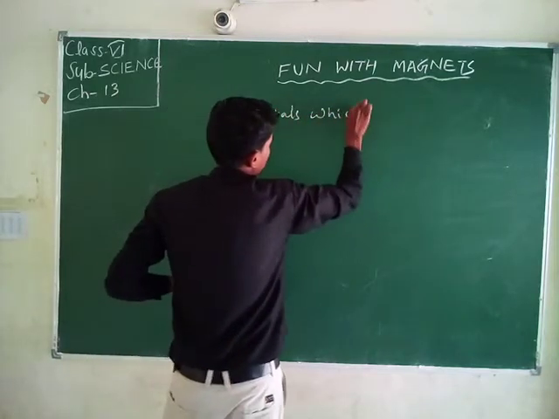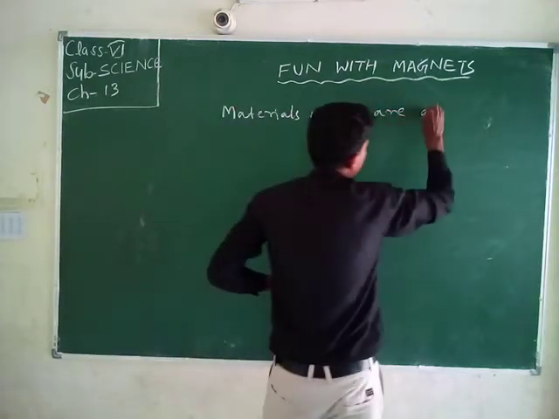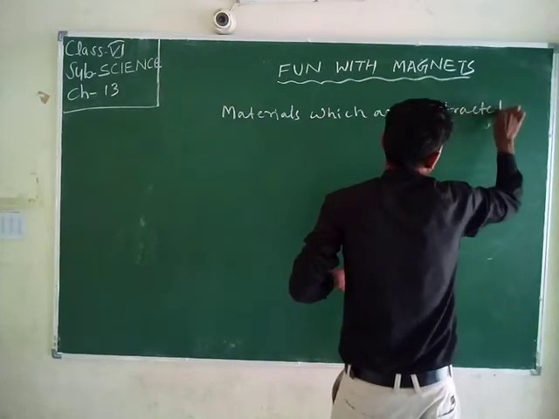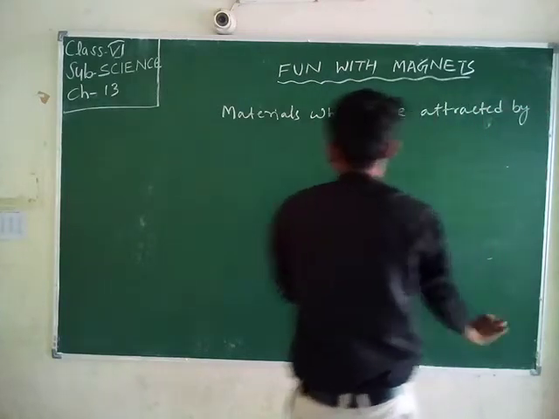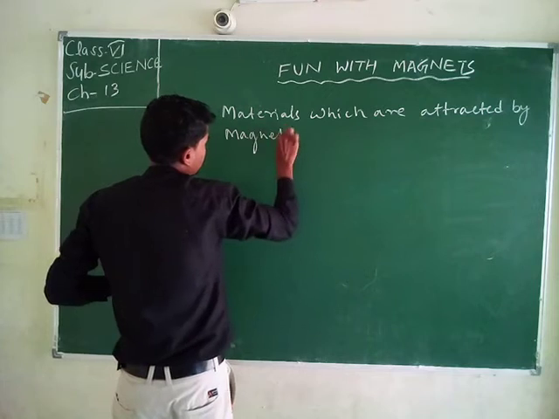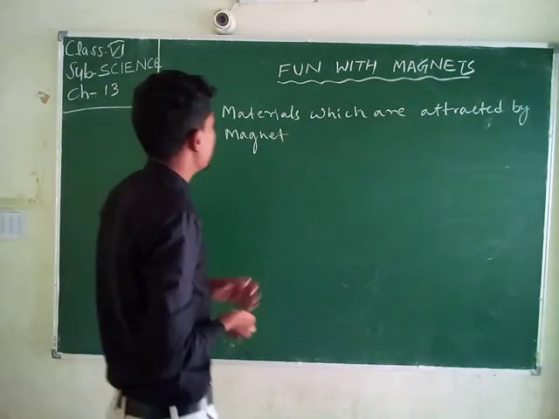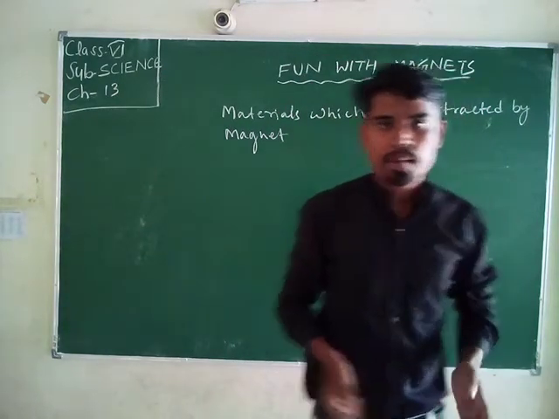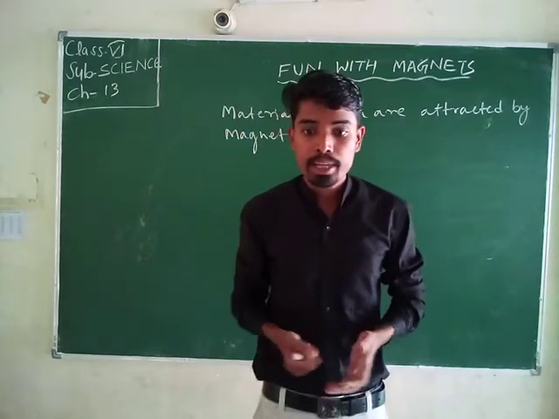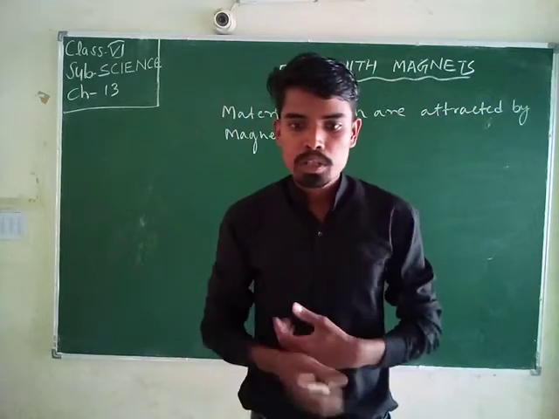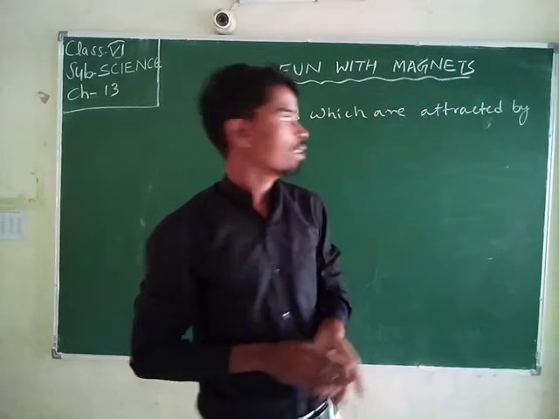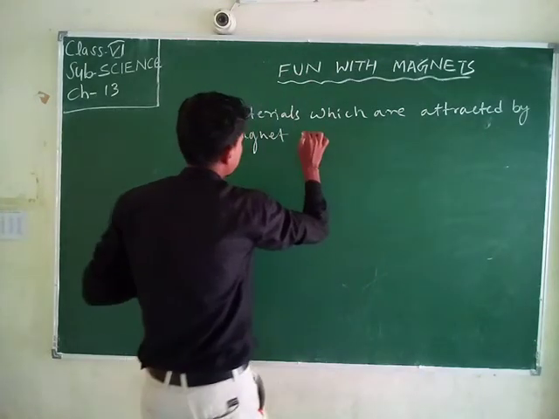Materials which are attracted by magnets are called magnetic materials.